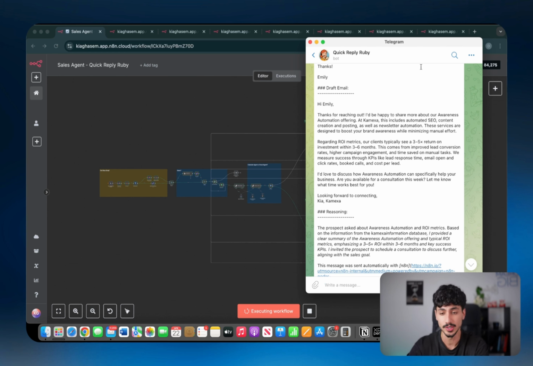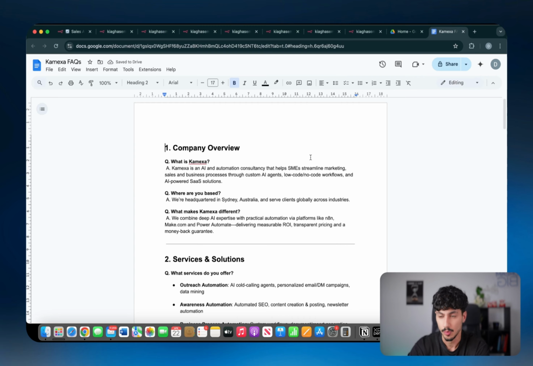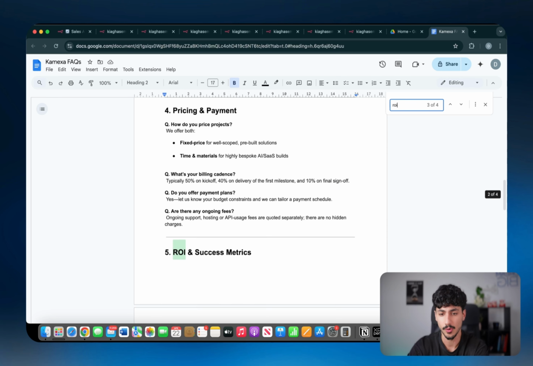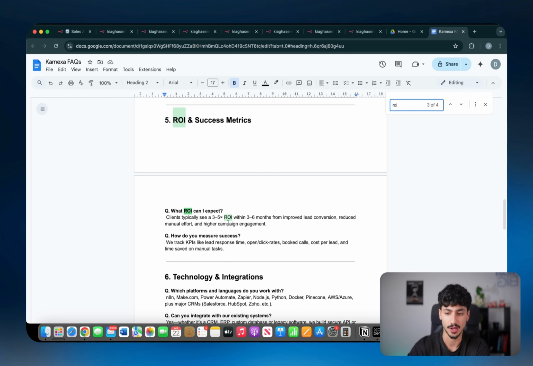And in case you're wondering, she did not just make all of this up. What has actually happened is that we've given Quick Reply Ruby access to a document that includes all of Comexa's frequently asked questions. And so if we just search for awareness automation, you can see that this is where she got the information about SEO, content creation and posting. And if we search up ROI, you can see that it talks about our ROI metrics, and it says you can see a 3 to 5x within 3 to 6 months, which is exactly what Quick Reply Ruby was trying to say to the customer.